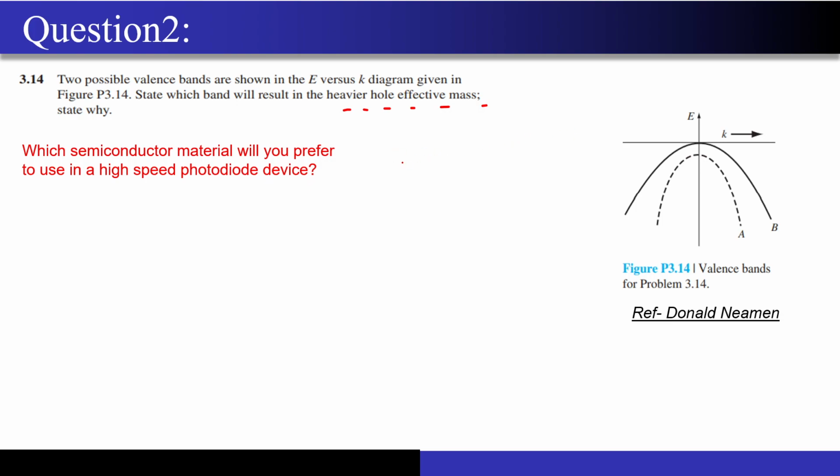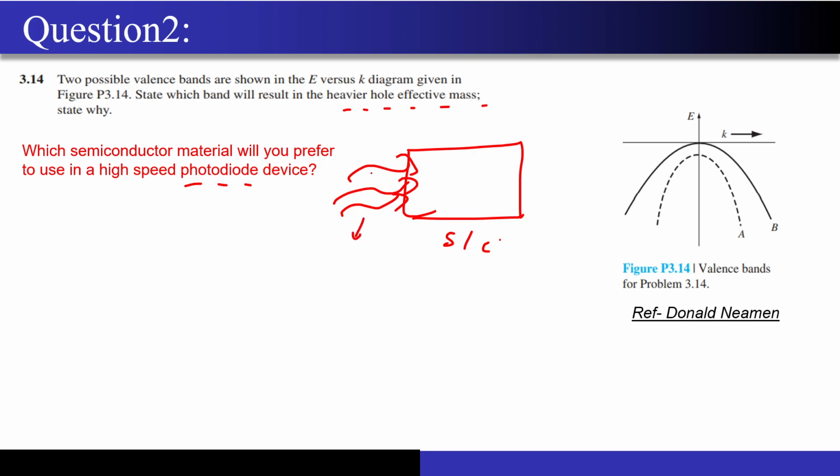Now what is this? Let me just draw the semiconductor material. This is a slab of the semiconductor, and what does the photodiode do? The job of the photodiode is to convert the light energy into electrical energy. Let's say I am shining a light from here. Now I want that whatever light I am shining, this light may not be of constant intensity, it may be of varying intensity.